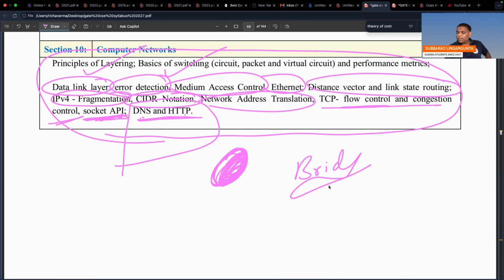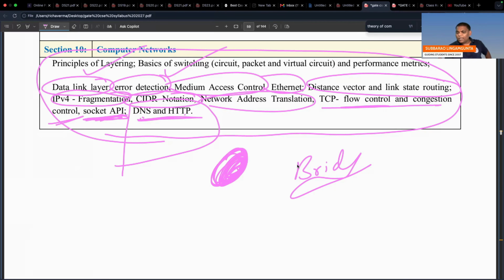Shortest path is also not there here. Flooding is also not there here. In the application layer, other than DNS and HTTP, nothing is there. But if you study more, you will get some advantage. If you have completed it already, well and good, revise that. If you have more knowledge, you will definitely get more advantage.